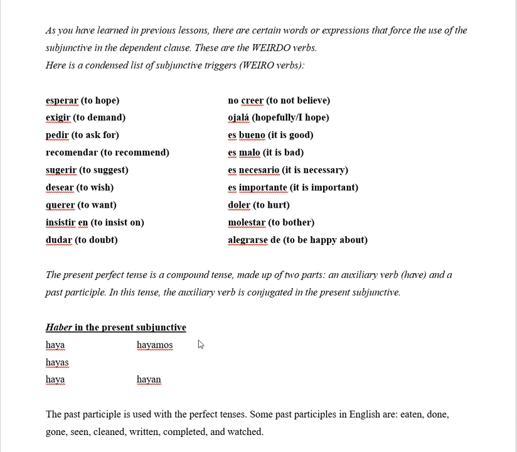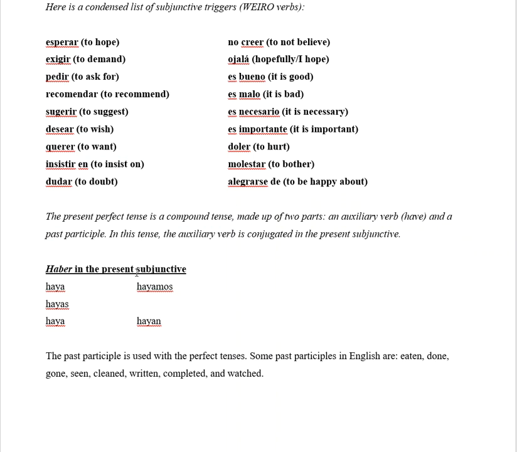So the present perfect tense is a compound tense made up of two parts: an auxiliary verb, which is going to be a have, and a past participle. In this tense, the auxiliary verb is conjugated in the present subjunctive. So let's look at the conjugations of haber in the present subjunctive. Yo haya, tú hayas, él haya, nosotros hayamos, ellos hayan. You're going to have to use this as the auxiliary verb or the helping verb.